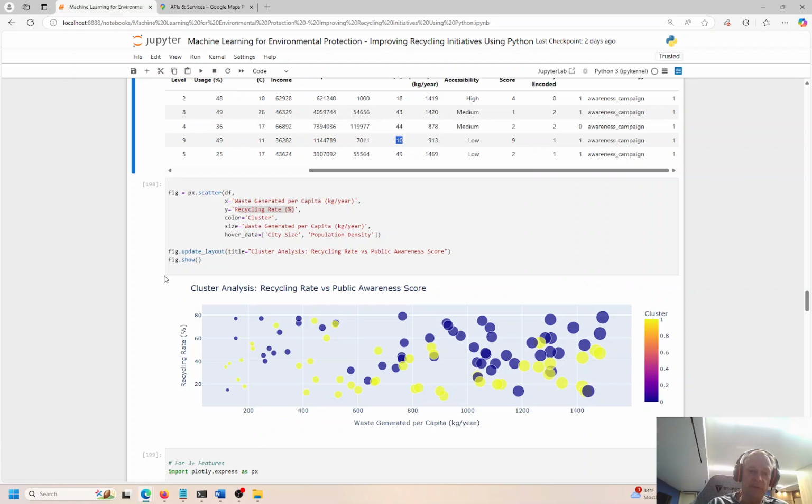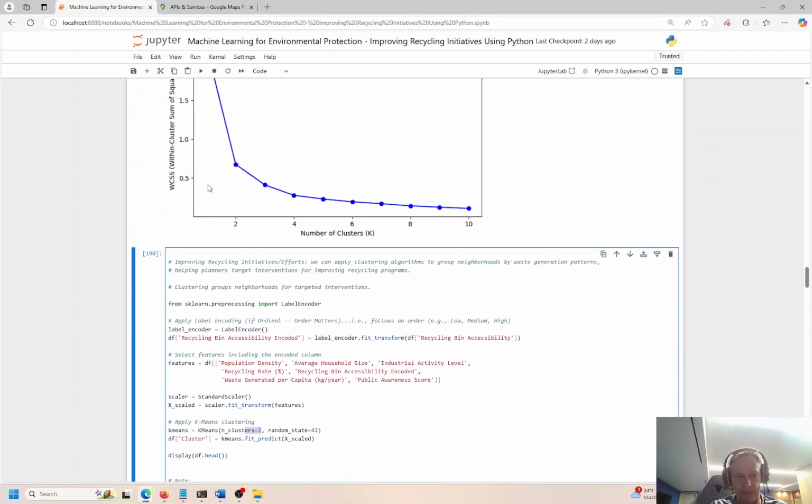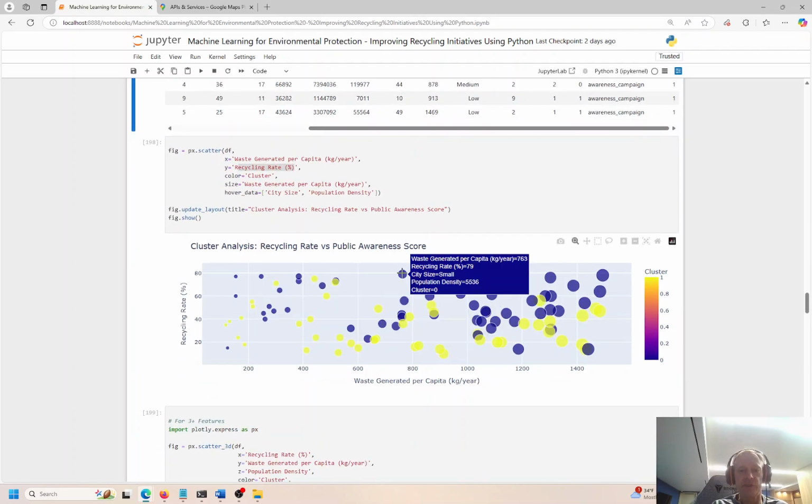So anyways, let's go ahead and create the cluster and plot the results. We can see cluster 0 is in blue, cluster 1 is in yellow. We only had 2 clusters. Remember, we defined 2 over here because of the bend in the curve. We said the biggest bend is 2. You could say maybe 3, maybe even 4, probably 2 or 3 though. So here's the clusters. And I show you this.